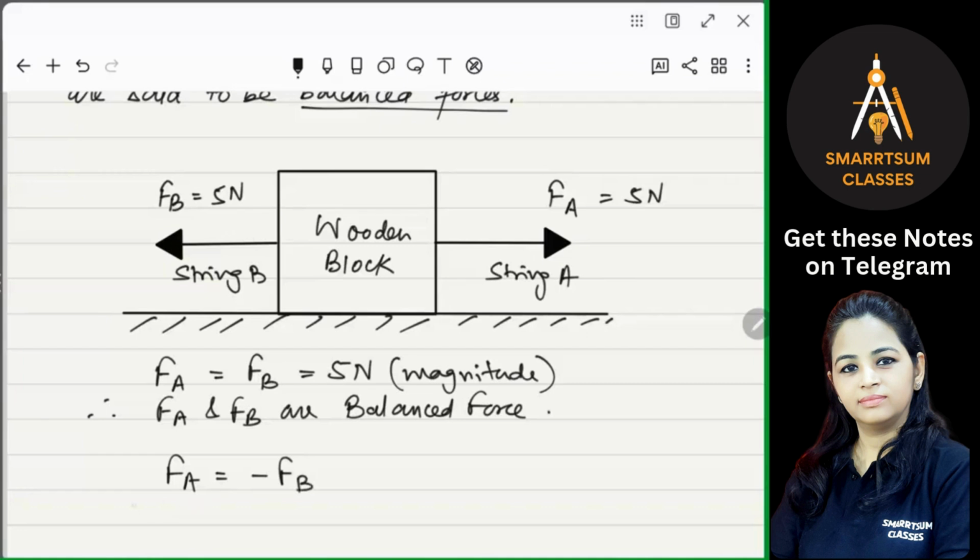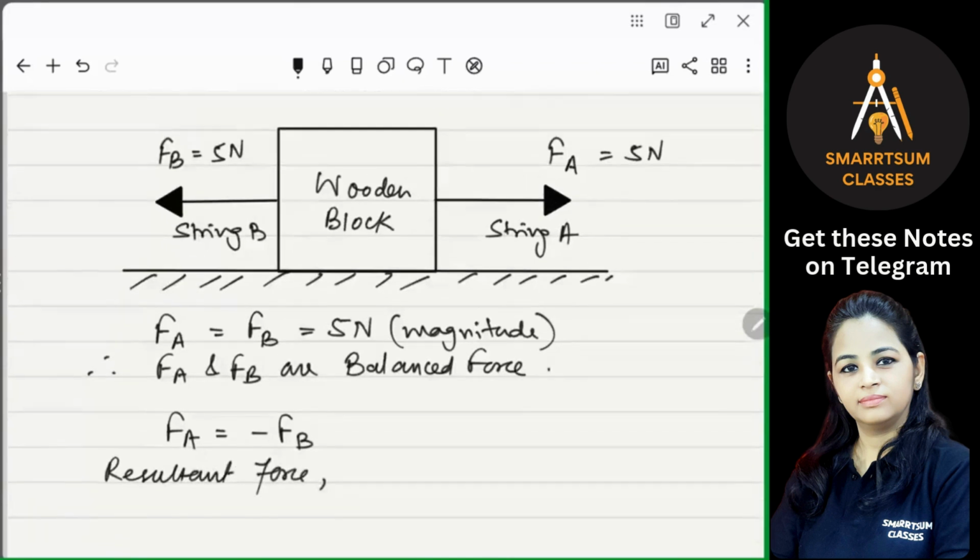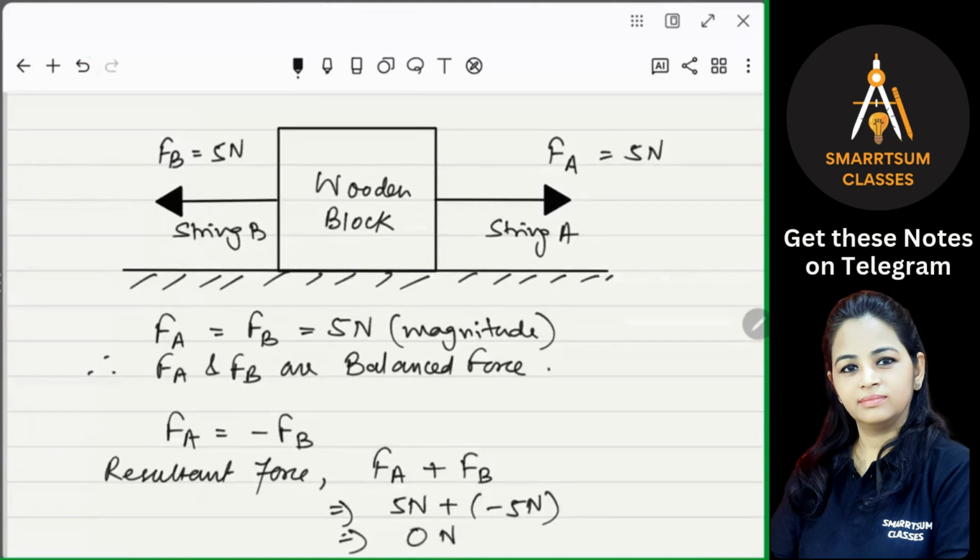Now, when you add them, the resultant force or the net force will be FA plus FB, right? And this is 5 Newton and this is minus 5 Newton because it is applied in the opposite direction, and therefore the net force will be 0 Newton, or simply 0.